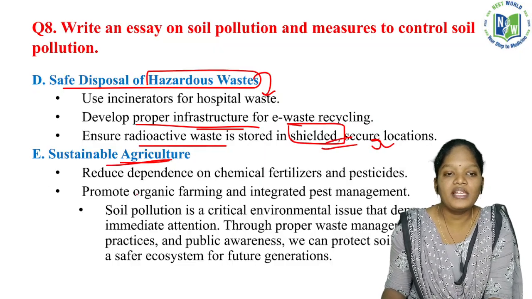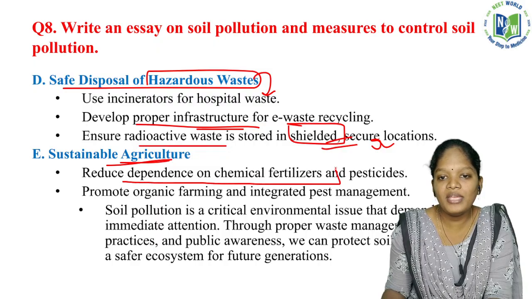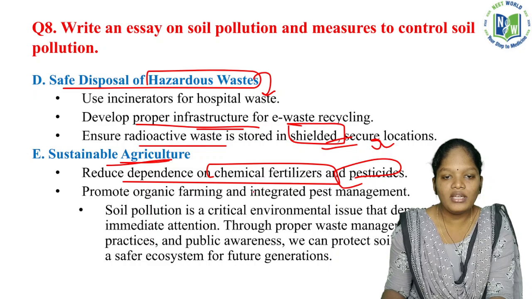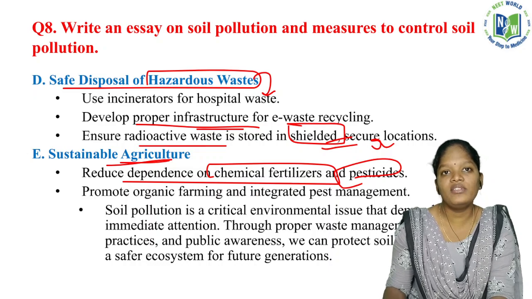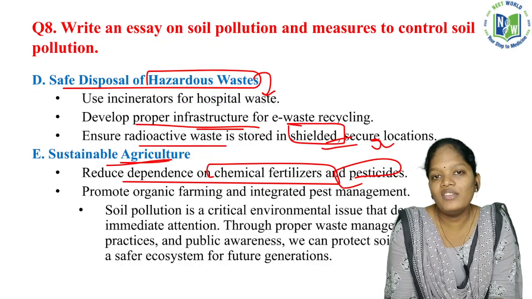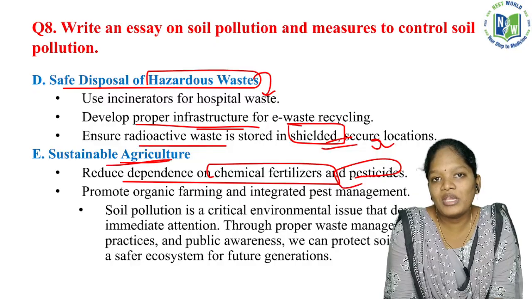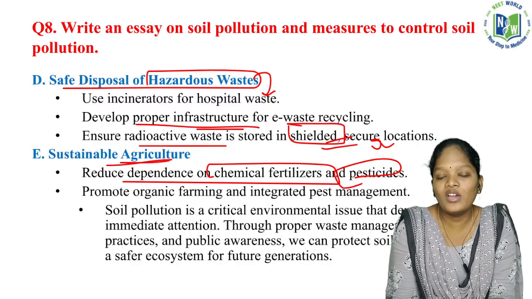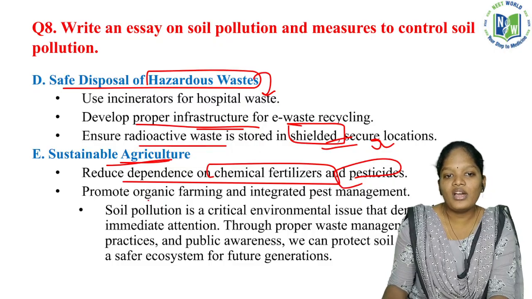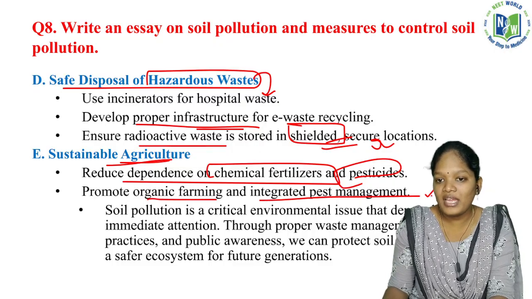And sustainable agriculture reduces the dependence on chemical fertilizers and pesticides. Sustainable agriculture means we can reduce the use of these chemicals, so that we can give life to the many organisms that are friendly to agriculture. Promote organic farming and integrated pest management.